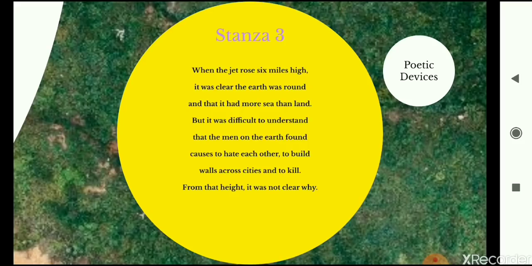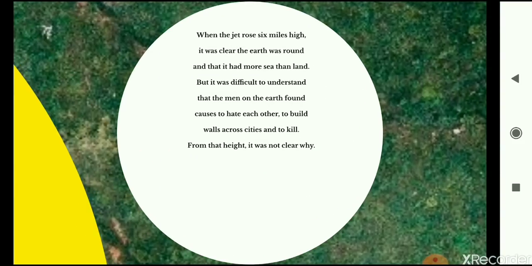Now let's move on to the poetic devices in this stanza. Moving on to the poetic device called enjambment. I've already explained what enjambment means. You can pause the video right here, go through this stanza, scan it, and see if there are any sentences that go over to the next line of the poem without any punctuation marks. I will pause for you. Okay, now let's start discussing.